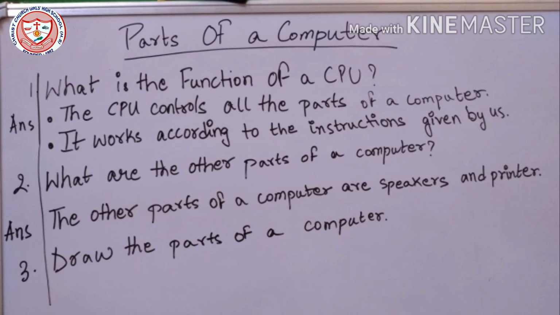Now number 2, what are the other parts of a computer? The other parts of a computer are speakers and printers. So these are the two questions. Now you have to draw the parts of a computer. You can color it also if you want, but draw it neat and clean. Till then, thank you.